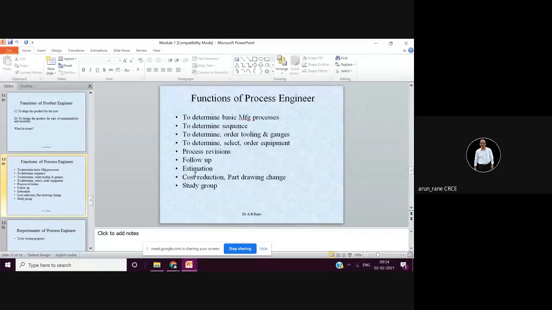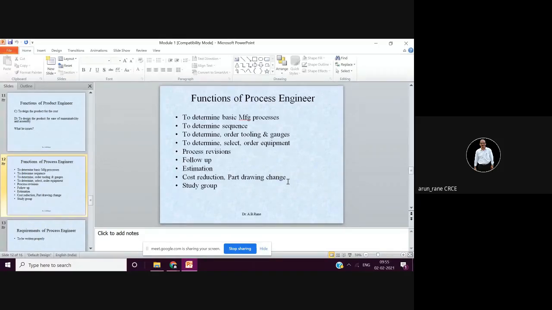Then cost reduction is an evergreen process, an ongoing process. There is no escape from cost reduction. The process engineer has to think continuously about cost reduction and drawing changes. See, as I asked for the 2 marks questions or for the orals also, many times it is asked: who prepares the ECN, the engineering change note, and who makes the changes in the drawing? The changes in the drawings are made by the product engineer, but the engineering change note, what is to be changed and why it is to be changed, that note has to be given by the process engineer.